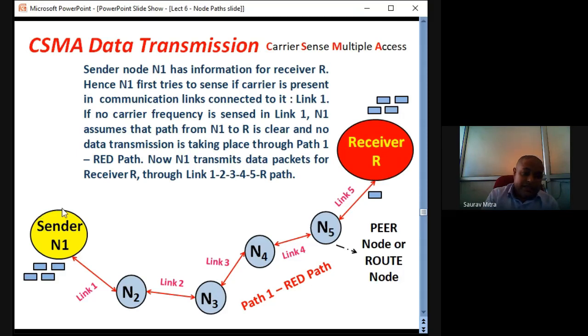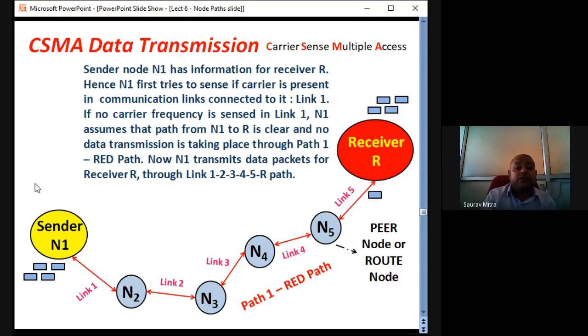N1 finds link 1 is free. That assumption may be wrong, but it assumes that since this link is free, my path from N1 to R is free.